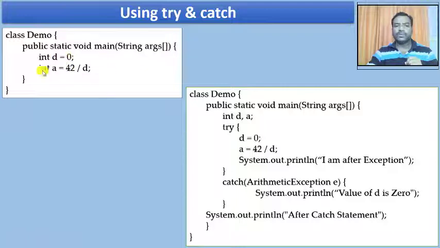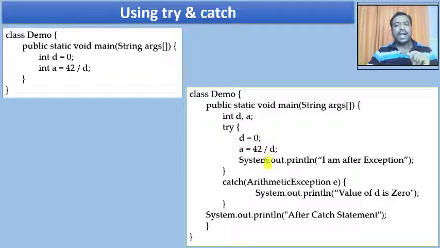Just look at this program. This was without try and catch clause, so it was not giving any benefit to me as a programmer, but just as a debugger it was telling me exactly where the exception was. But now just look at the same modified program. I'm going to say int d, comma e, and inside the try clause I'm putting these two statements. That means these are the statements which should be under monitoring.